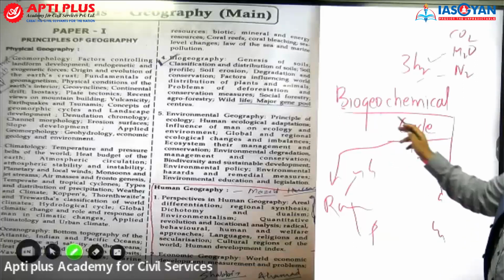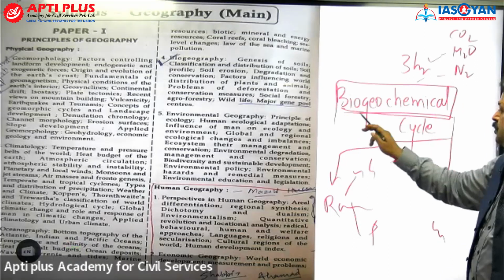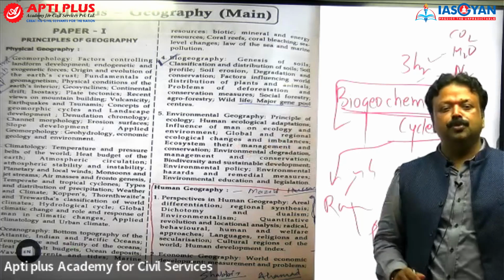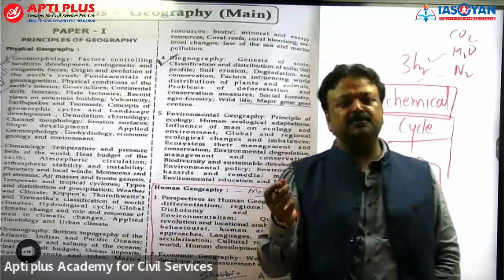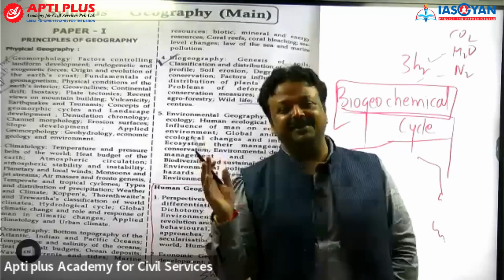So biogeochemical cycle is responsible for maintaining the soil mineral pool. If I speak these 3 words I am actually talking about the entire chapter.